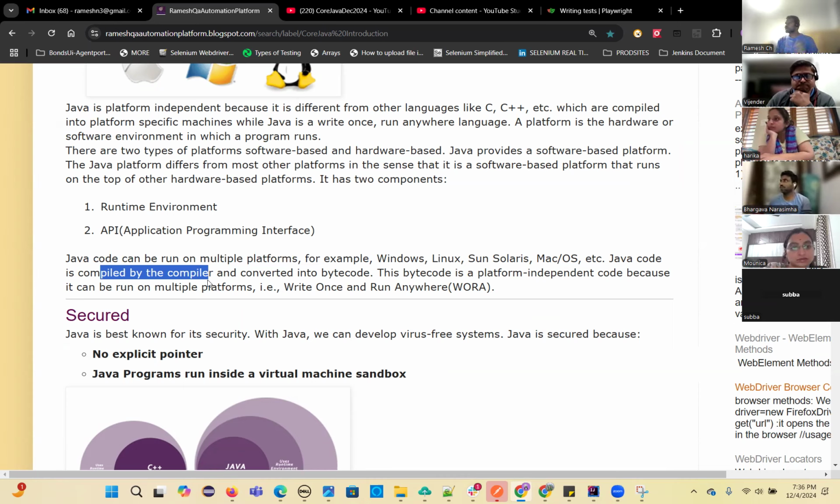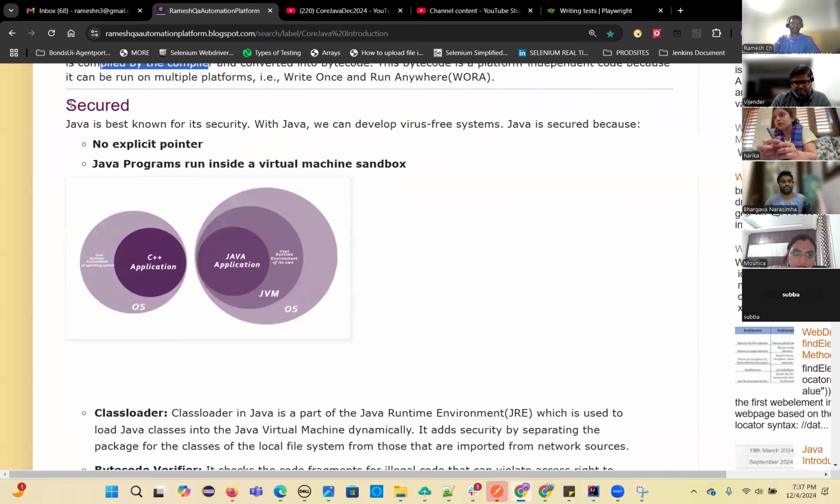So this is the question: why is Java a platform independent language? What answer do you have to give? Java code is compiled into bytecode format by the Java compiler. That bytecode is common to all the platforms. So you can write once, run anywhere. That's why Java is a platform independent programming language. Clear? Okay, let's move to the next feature, that is secured programming language.